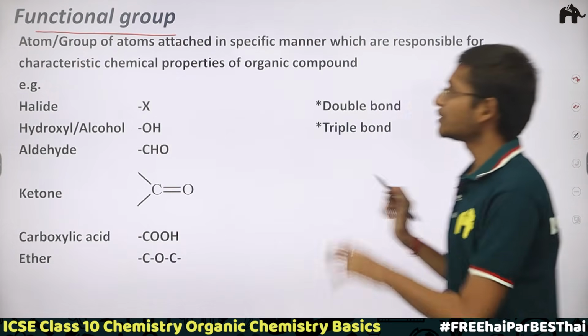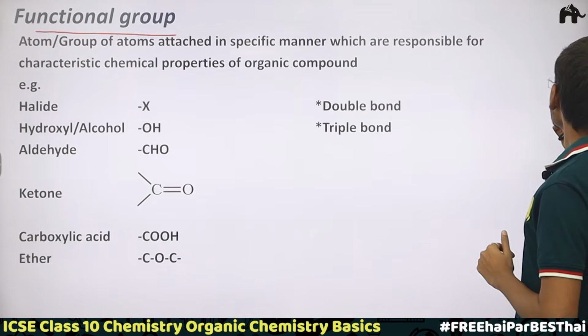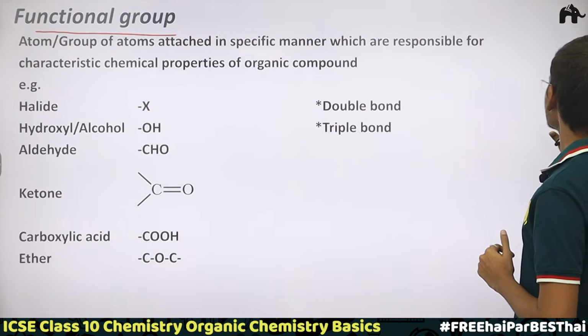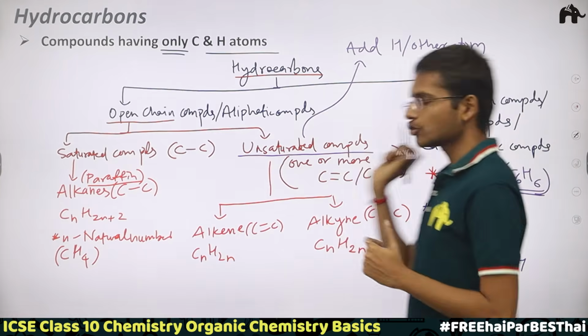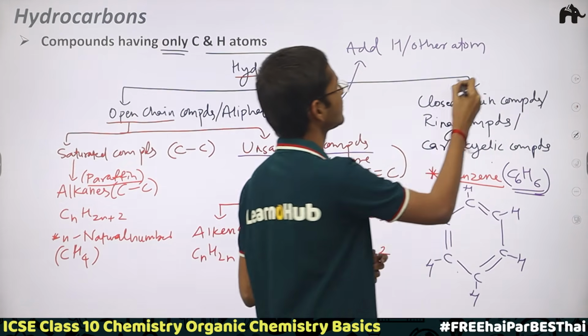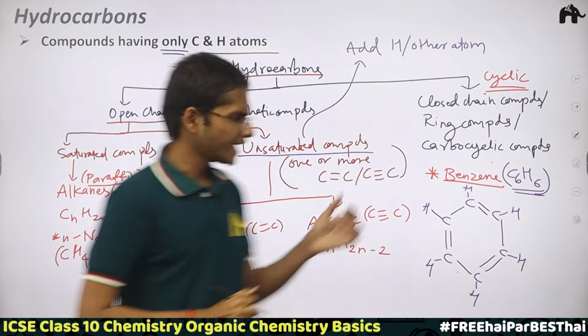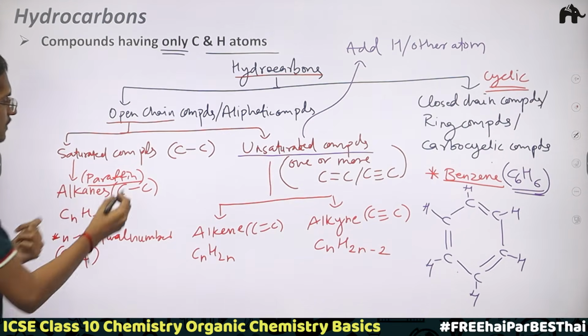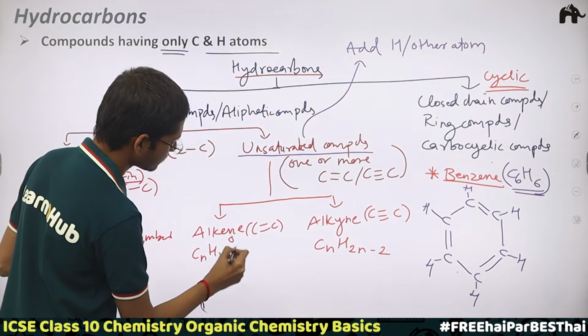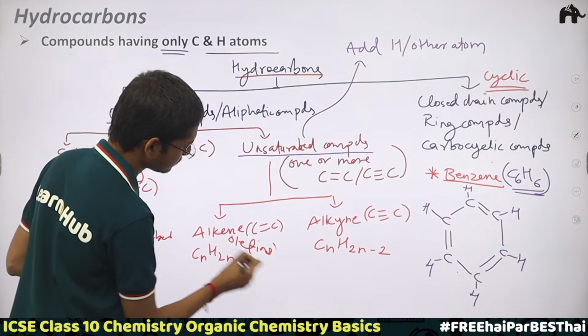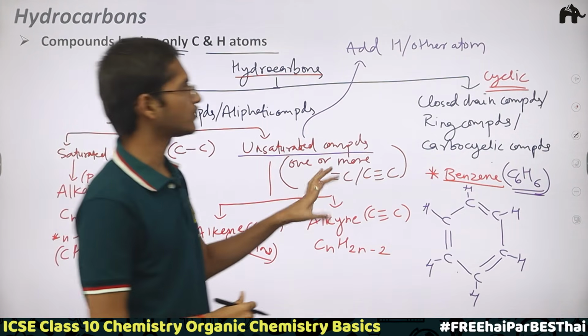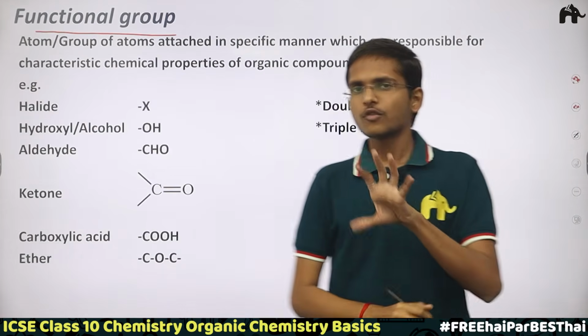But first, one more simple thing we missed: closed chain compounds are also called cyclic compounds. And just as alkanes are called paraffins, alkenes are called olefins. Very basic information.